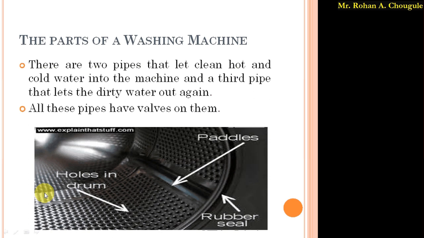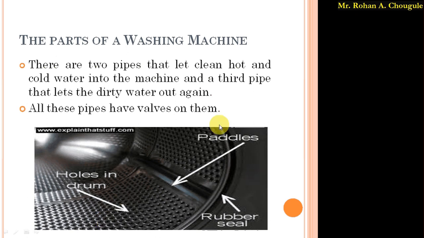In it, we have one drum which is mounted horizontally, and that drum has a number of holes, and these holes allow water to get in or get out of the drum. There is also a paddle that sloshes the cloth or strikes it hard, and this is one of the mechanisms used to clean the cloths.